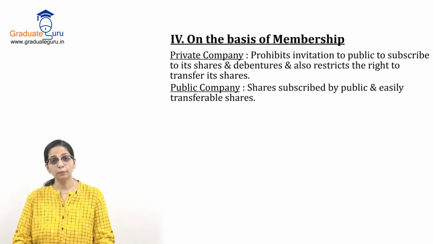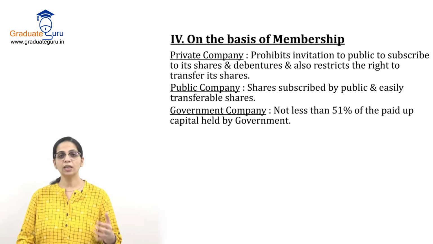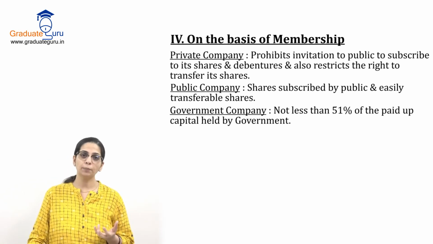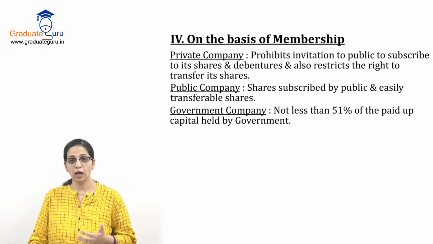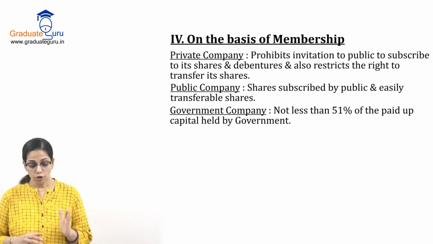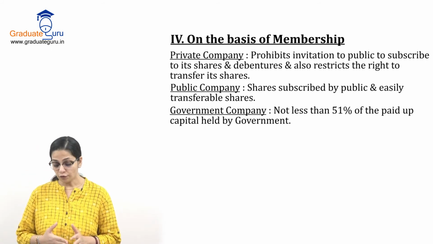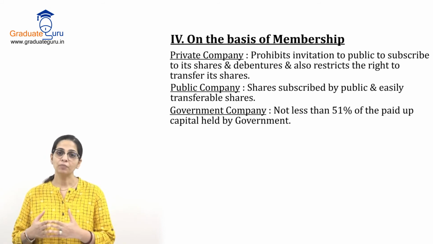Then the third type under this classification is government company. Now as the name suggests, obviously government company है, so the shares will be held by the government. But how much? In a government company, not less than 51% of the paid up capital is held by the government.